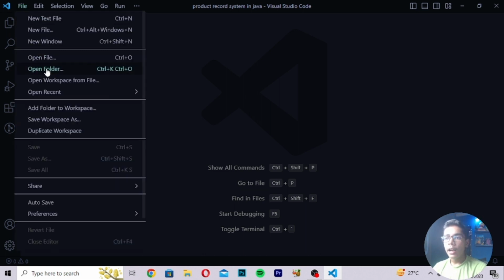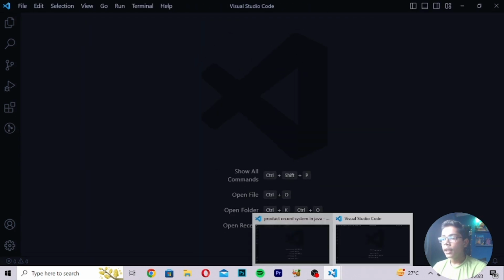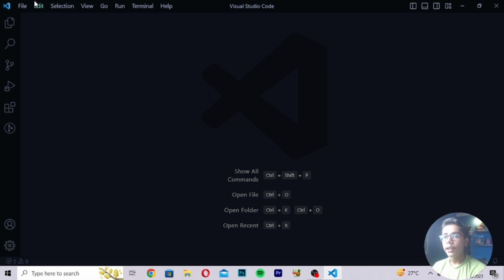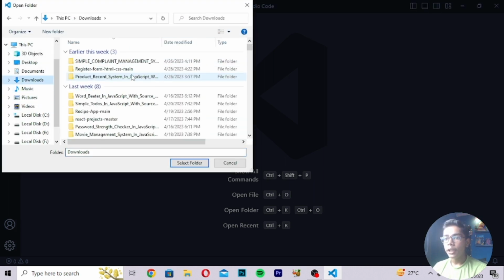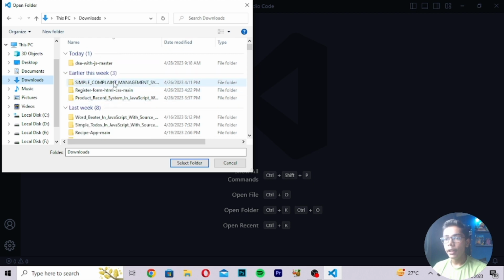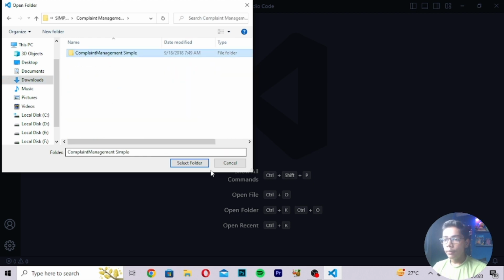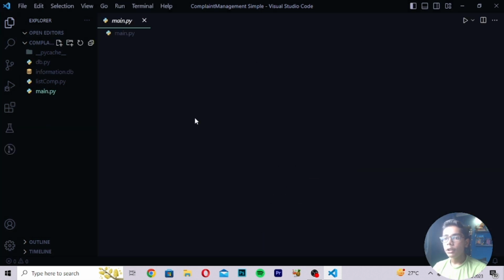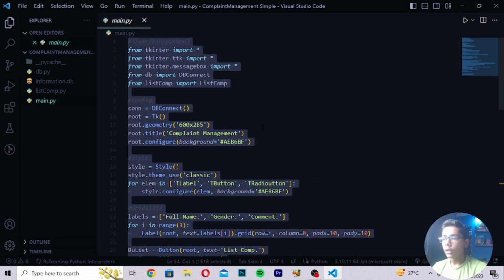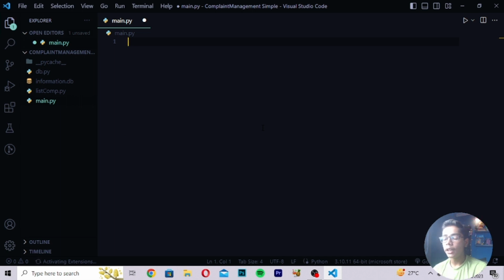For building this, I will be opening my folder, but before that I will make a new window directly from here. Then I will close my previous window, and then you have to open the folder in which we are working. Our folder name was complaint management system, which we are building in Python using artificial intelligence. I've opened my file here, and this is my main file. I will write all the things from here, and we'll start the code from here.